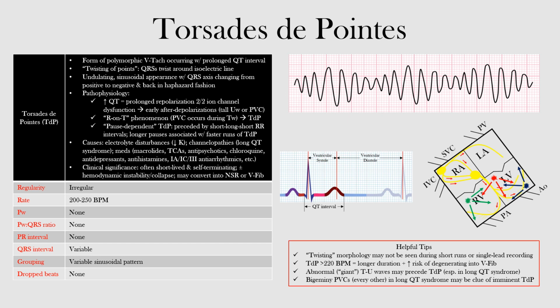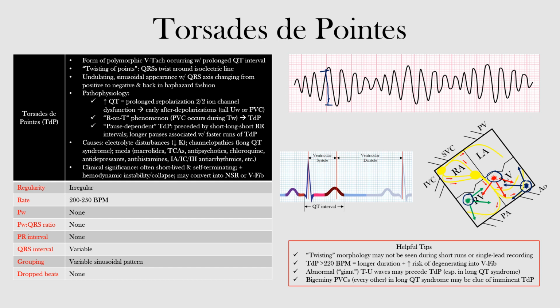Okay, so if you imagine here, we have these multiple different foci in our ventricles, a few down here occurring. And because of that, we have multiple foci, so we're going to have different QRS complexes. You'll notice here the amplitudes are changing, the axis will change, and so will the durations of these QRS complexes. Now, TDP occurs in the context of QT interval prolongation.